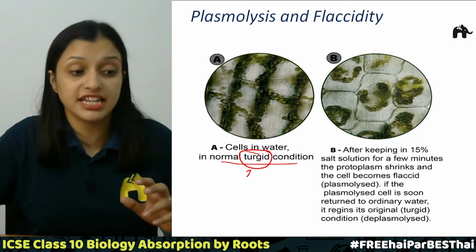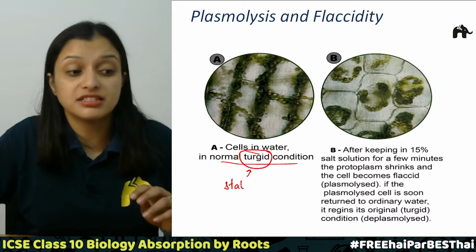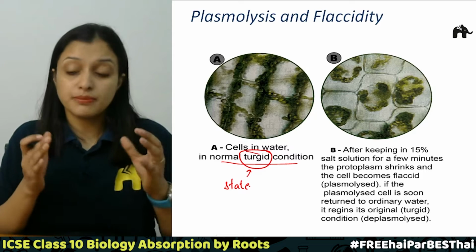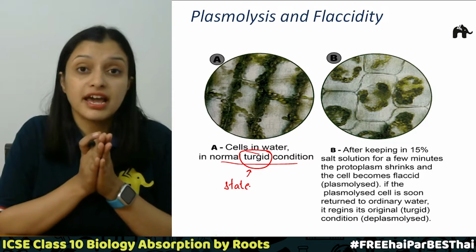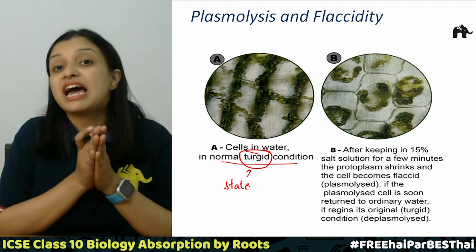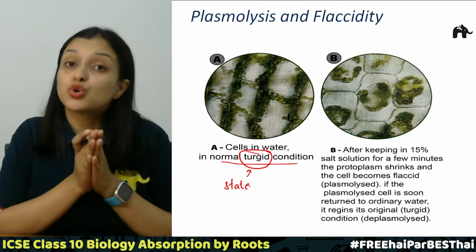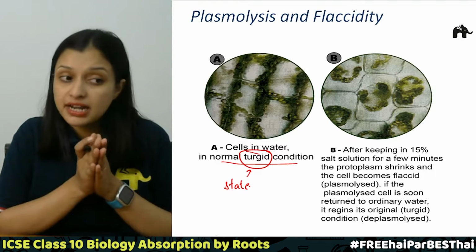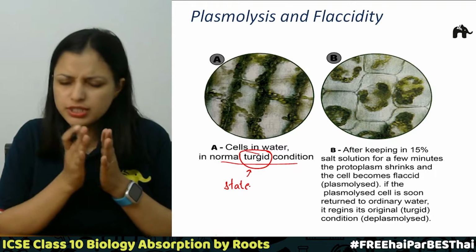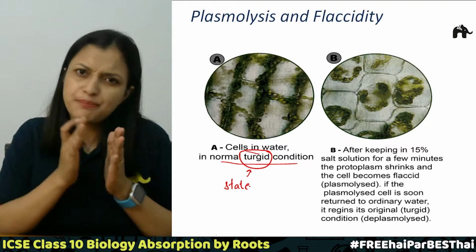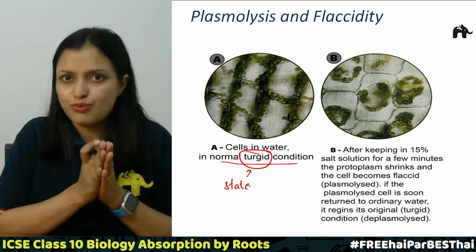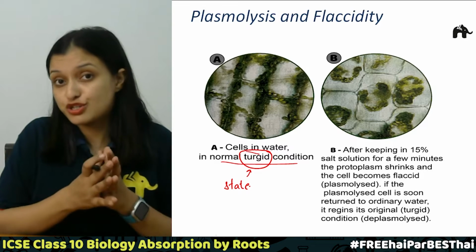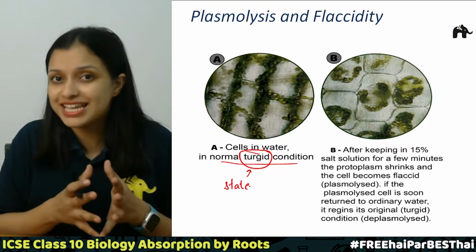So what is the state of the cell over here? That is the turgid state. Now the plasma membrane and the cell wall are lying close to each other, and the cell membrane is actually pressing against the cell wall, right? Because there is a lot of pressure from the content that is inside the cell.